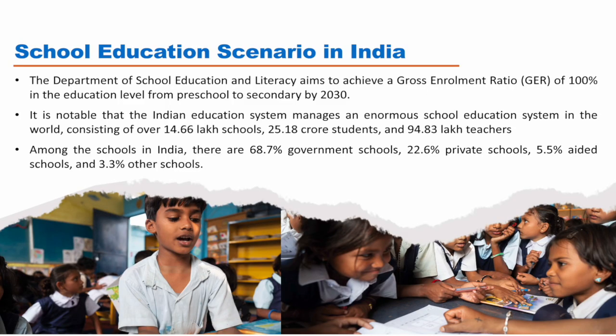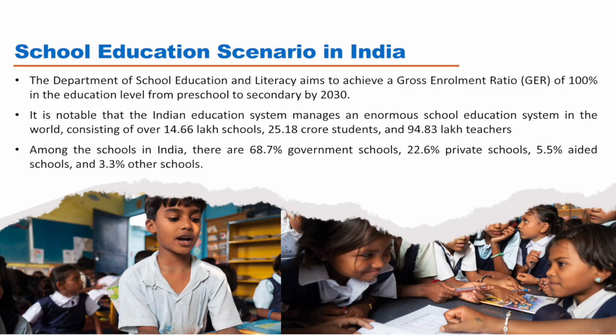So this is the school education scenario in India. As per NEP, the Department of School Education and Literacy aims to achieve a gross enrollment ratio of 100 in education at all levels, from preschool to secondary. Right now, if we talk about Meghalaya figures, in elementary the enrollment is good. Net enrollment is 100. But in secondary, the enrollment is way less. There are various reasons for that. But by 2030, as per NEP, we must achieve 100% gross enrollment ratio across all levels.